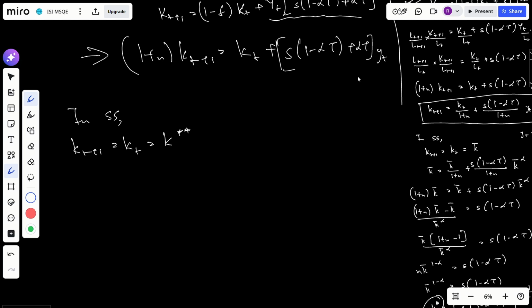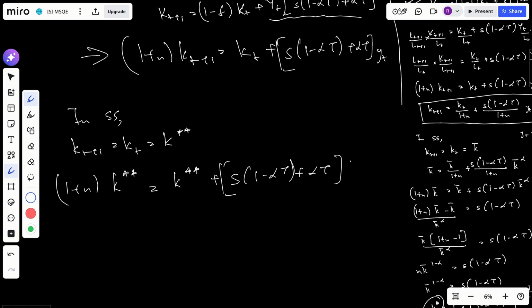So I will have 1 plus n k double star equals k double star plus s1 minus alpha tau plus alpha tau, and yt will be equal to, I know that yt is equal to kt to the power alpha, and I will just write this as k double star to the power alpha.